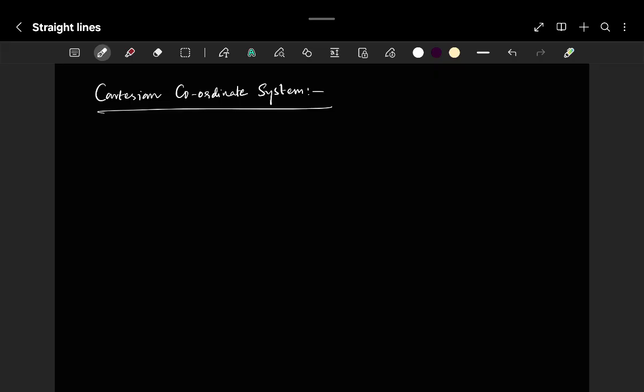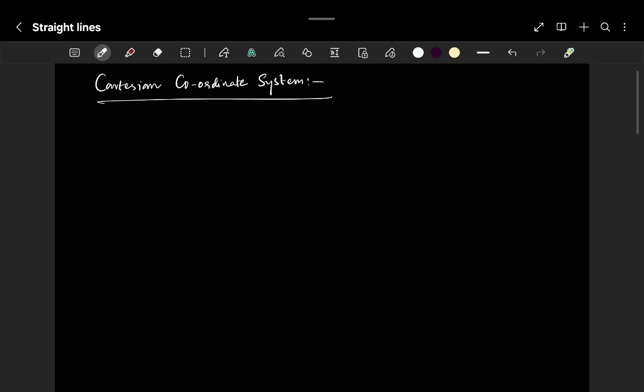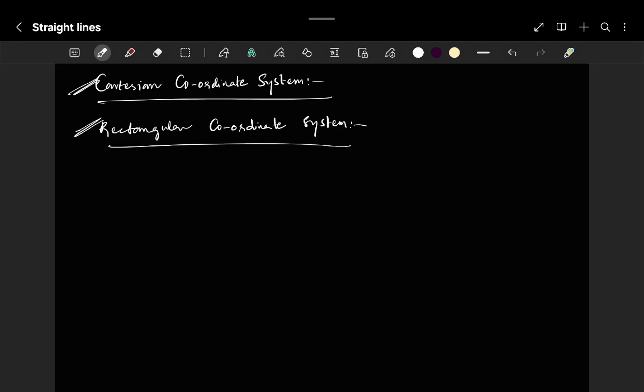Okay. So, what is the scenario is, this is also called as rectangular coordinate system. They also call the Cartesian coordinate system as what? Rectangular coordinate system.